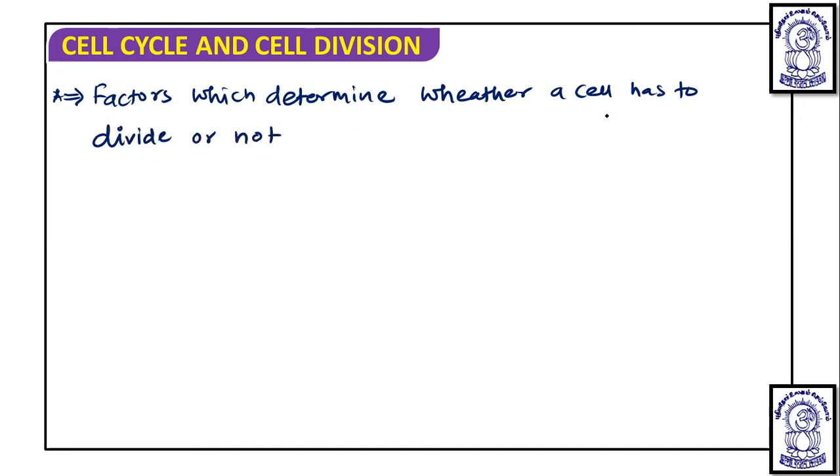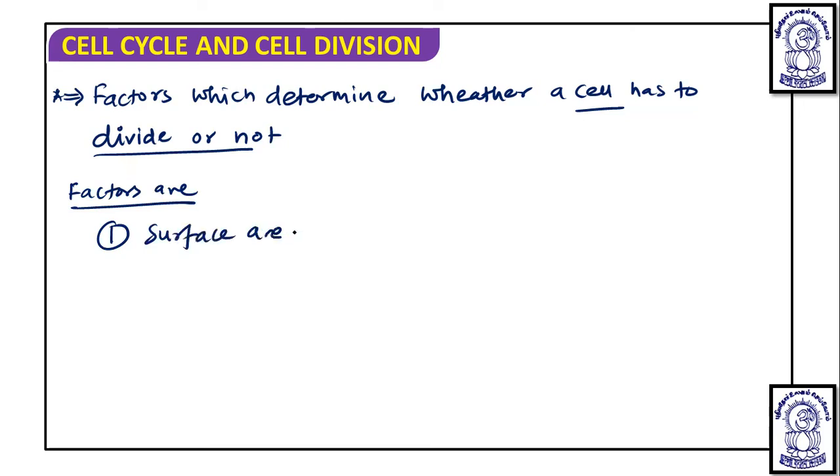Cell has to divide or not, and the factors are: number one, surface area to volume ratio.